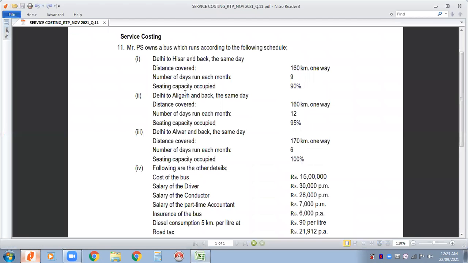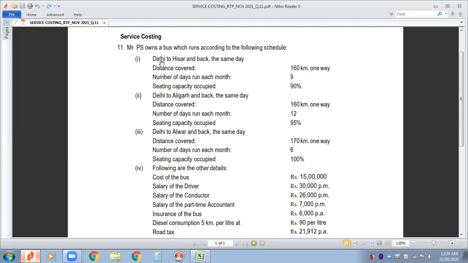Here is the question. क्या बोला है question में? Let us read that. Mr. PS owns a bus which runs according to the following schedule. That means एक बात clear है कि this is a passenger transport question. Bus है, okay.